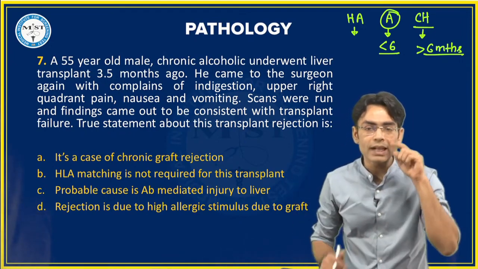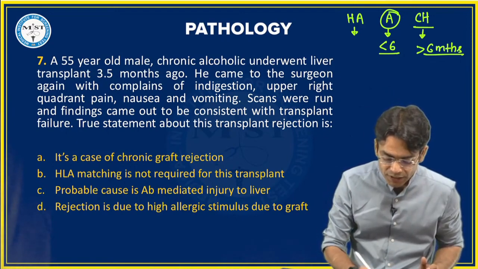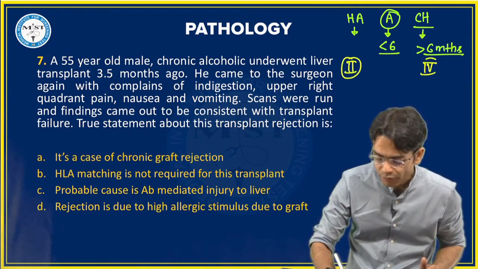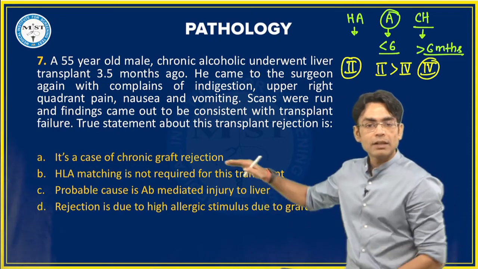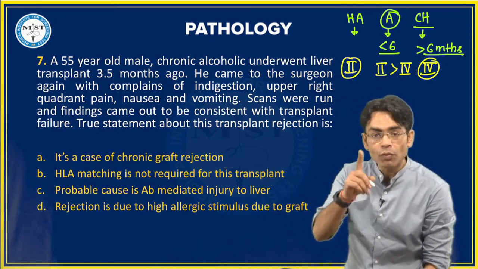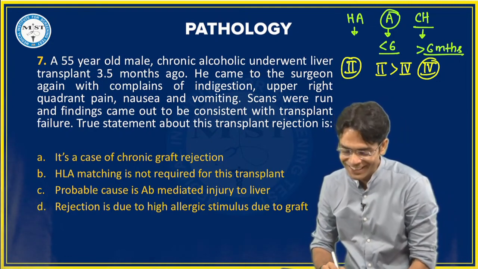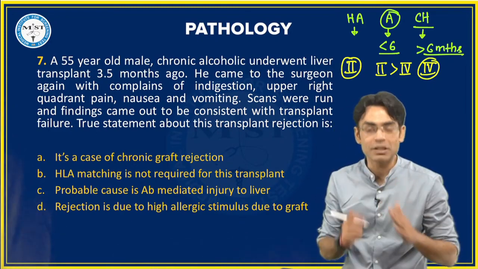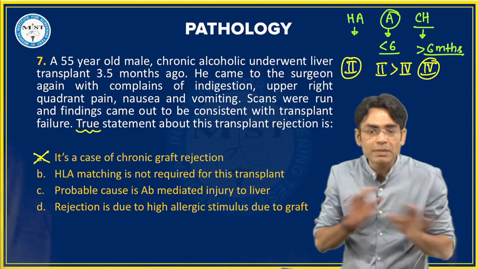अब अपने को देखना है that why this happens. So hyperacute graft rejection, we know that hyperacute graft rejection occurs due to type 2 hypersensitivity. Chronic is due to type 4 hypersensitivity, and acute is more type 2 than type 4. ठीक है, तो अब देखते बेटा, ये chronic है क्या? आपको कौन सा, what you have to find out? Yes, yeah. So you have to find out. देखो बेटा, आपको क्या निकालना है? True statement निकालना है. You have to find out the true statement. So it's not a chronic. This can't be the answer.